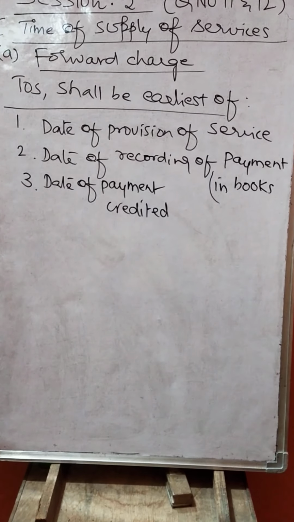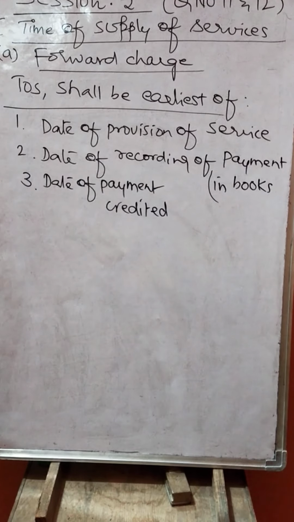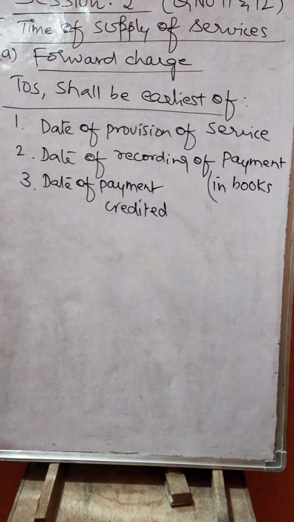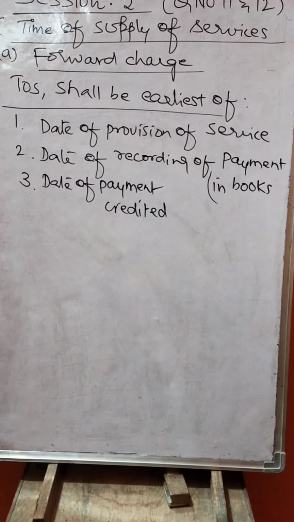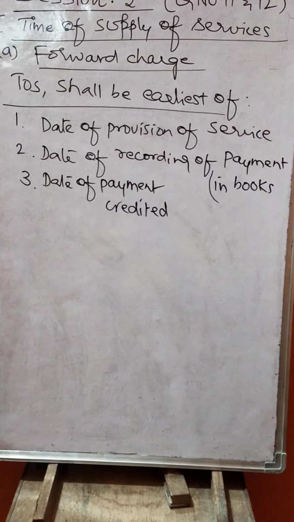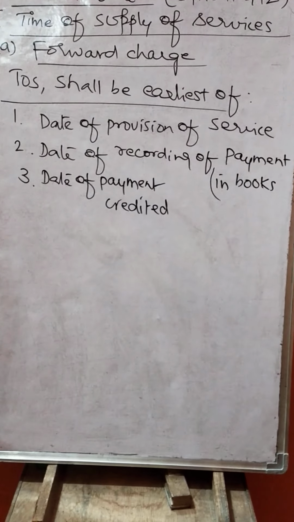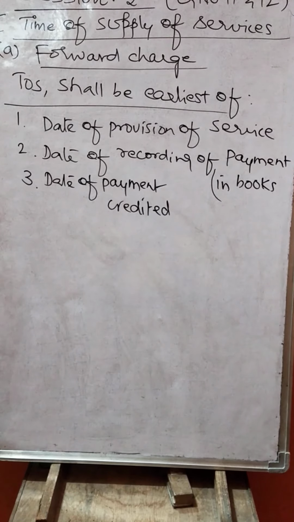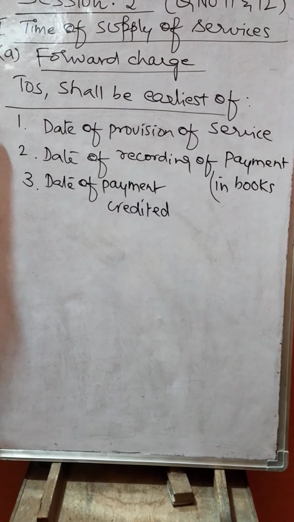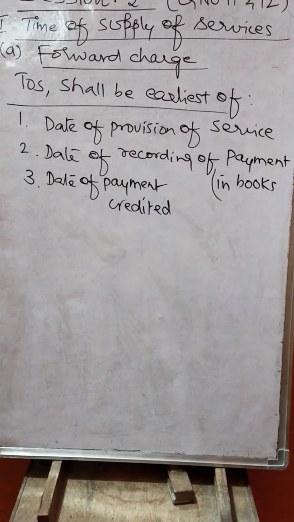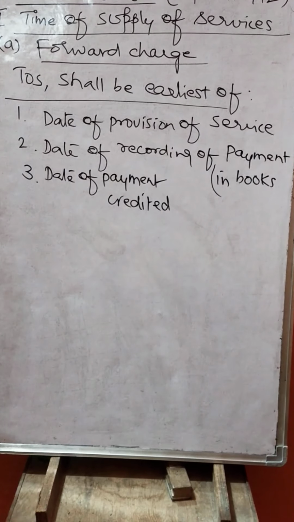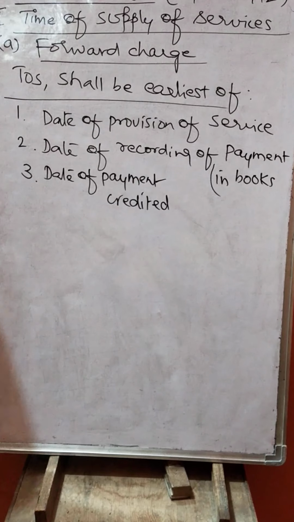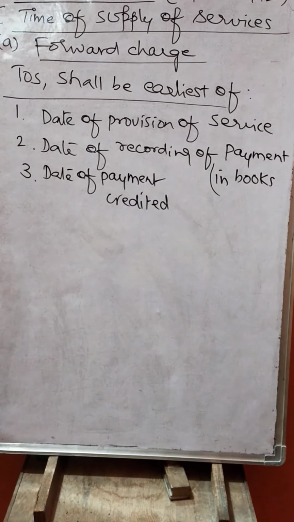What is the forward charge? Where the supplier of goods is supposed to pay the taxes under GST, that is called forward charge. If it is a forward charge, what shall be the time of supply? Time of supply shall be the earliest of these three dates. The first date is the date of provision of service, on which day the services are provided, the services are rendered, that date should be taken.